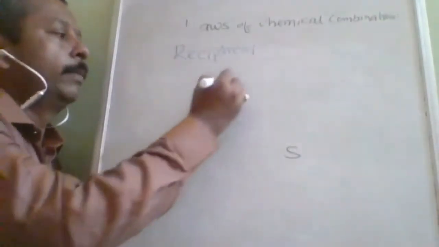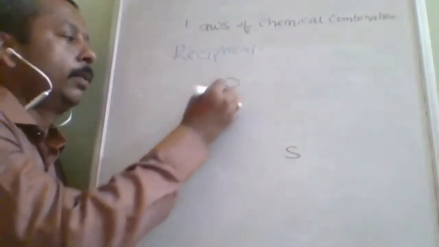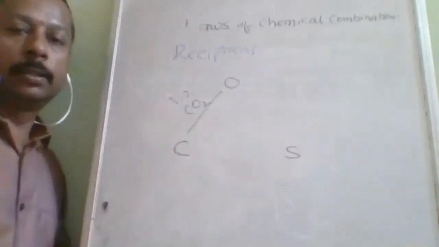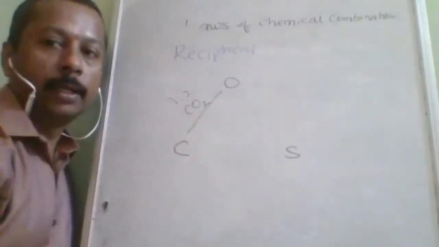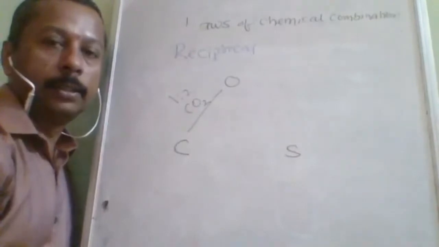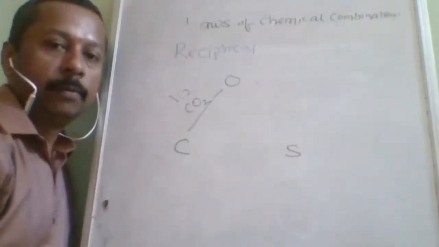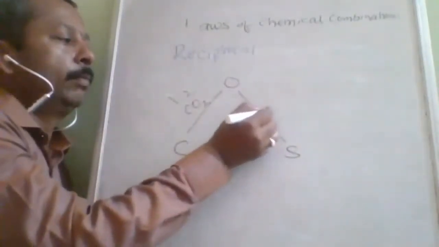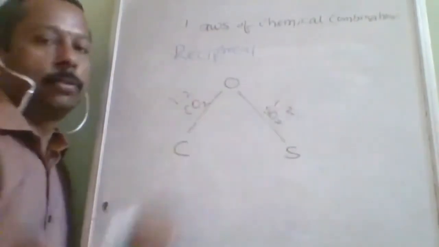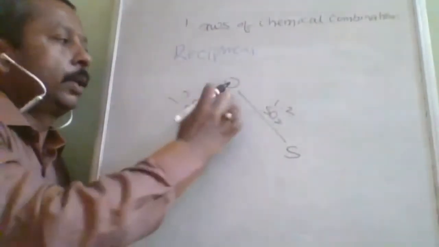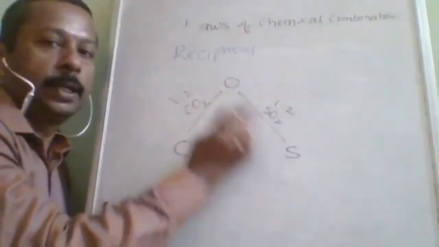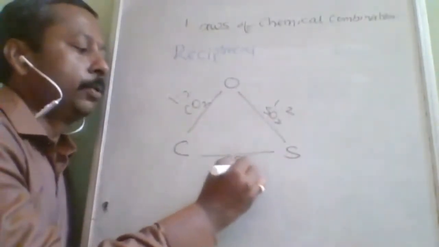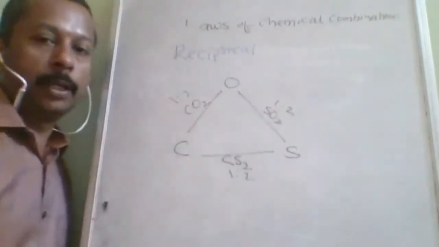Carbon and oxygen combine together in the ratio of 1 ratio 2. Same way, sulfur and oxygen will also combine in the ratio of 1 ratio 2. So these two are differently connected. Then they themselves also will connect in the same ratio or a multiple ratio of it.